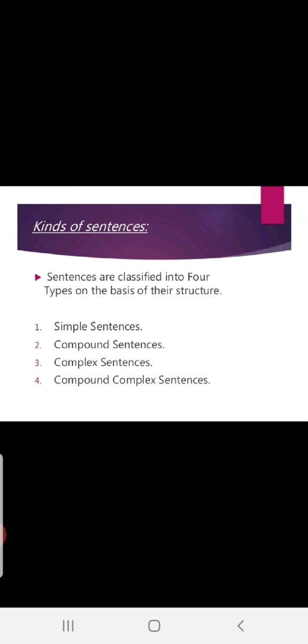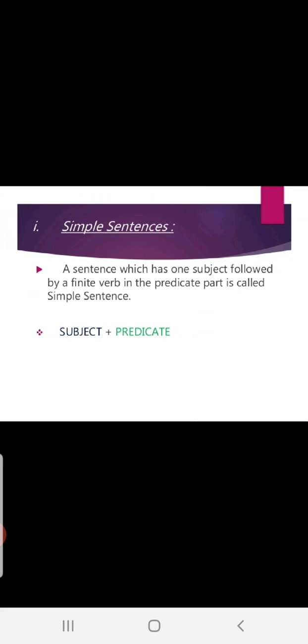Fine. Kinds of sentences. Sentences are classified into 4 types on the basis of their structure: simple sentence, compound sentence, complex sentence, compound complex sentence. In plural, simple sentences, compound sentences, complex sentences and compound complex sentences. Fine. What is a simple sentence?